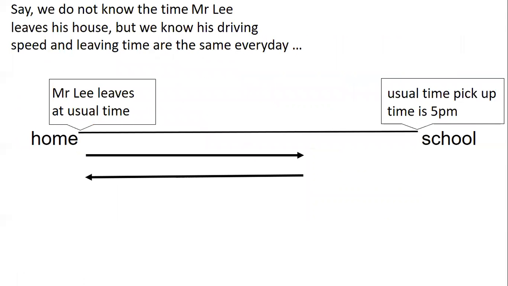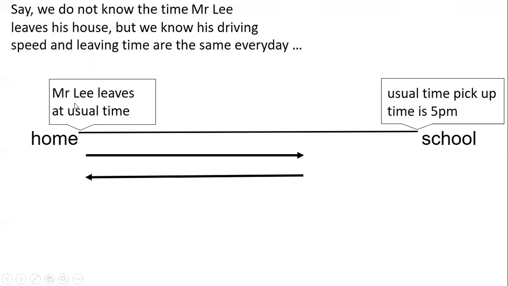Okay, now say we do not know the time Mr. Lee leaves his house, but we know that his driving time and leaving time are the same every day. Okay, just now, in the two scenarios, we said that he leaves at 4 and then reaches school at 5 p.m. and then they reach home at 6 p.m. But now we say we do not know the time he leaves home.